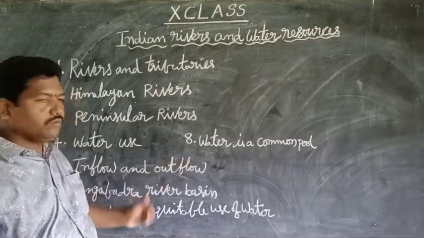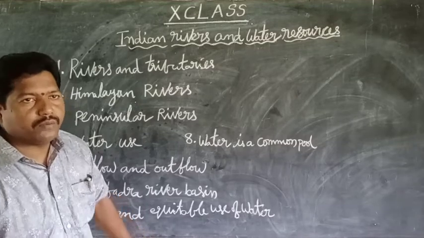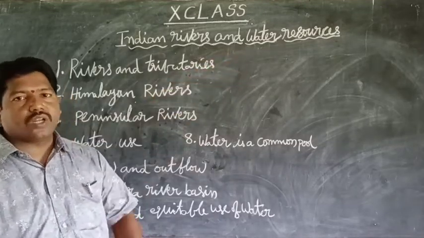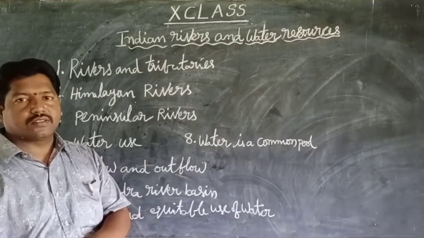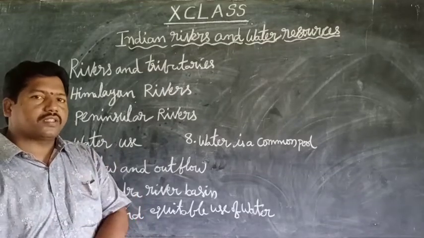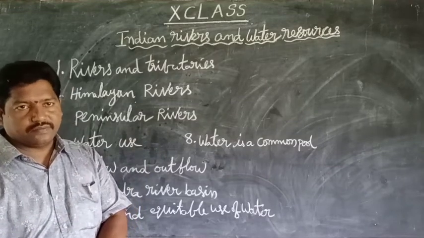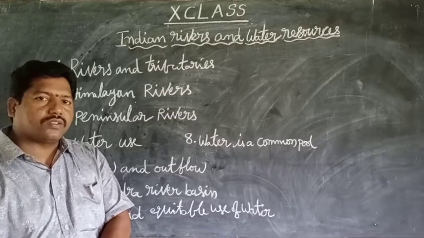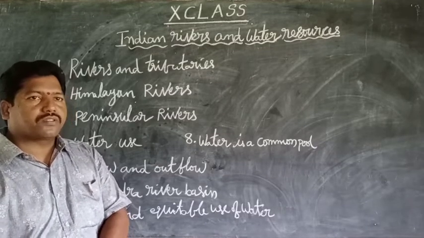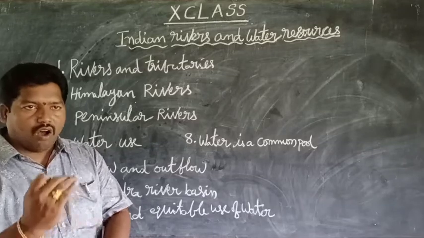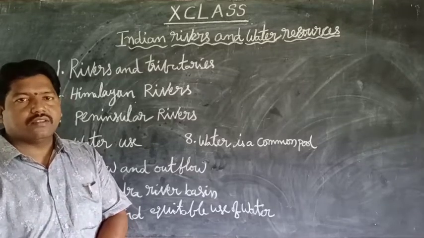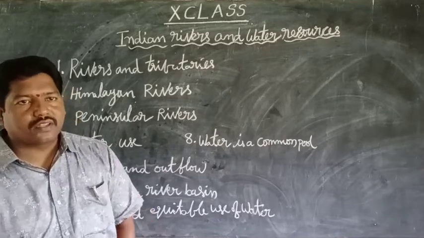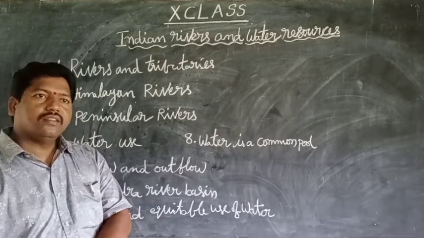Next, there are two types of water resources. How many types of water resources? There are two types: surface water resources and underground water resources. The surface water resources on the earth are oceans, seas, lakes, ponds, tanks, etc.